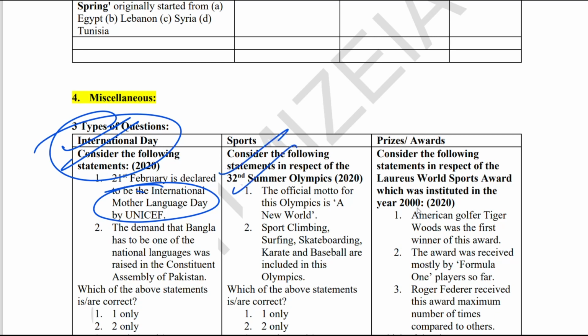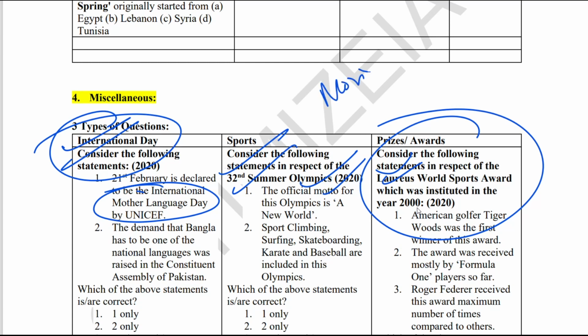Or you can see the Summer Olympics in 2020, they have asked on Summer Olympics, or they have asked on prizes in sports. So this year, what can be a question? They can ask you on movie awards. Naatu Naatu has got a lot of awards. They can ask you that. Many students will be surprised, but UPSC can ask you. So sports related questions, prizes related questions, and international day related questions are also very important.